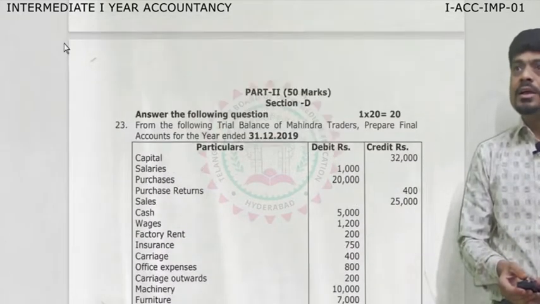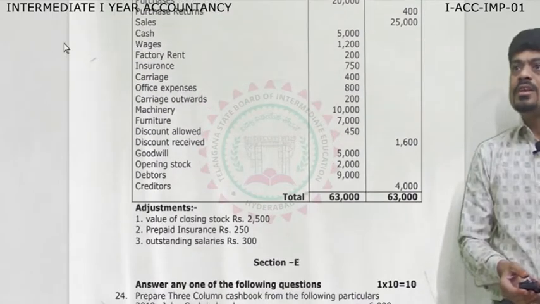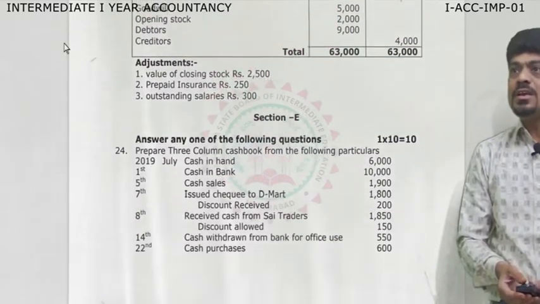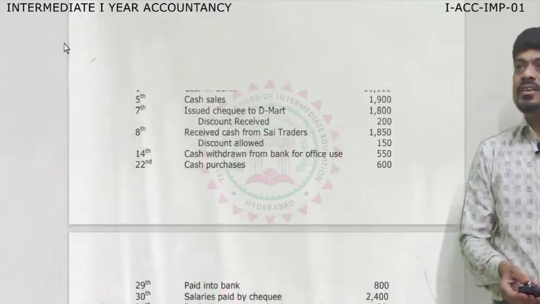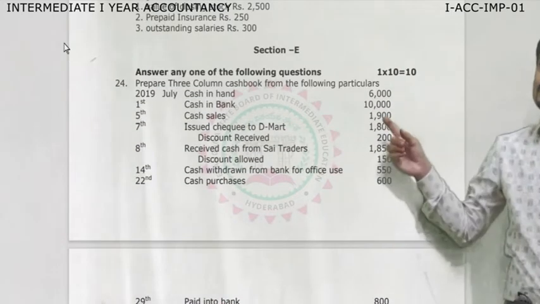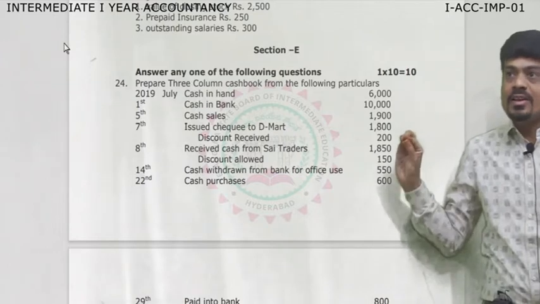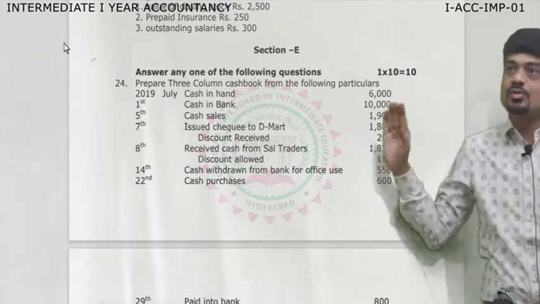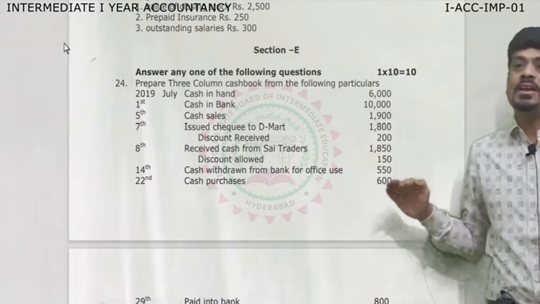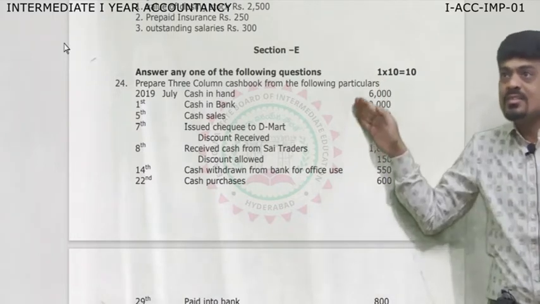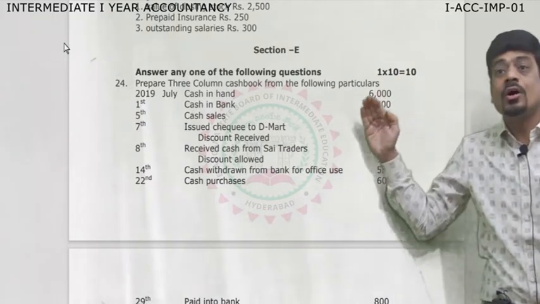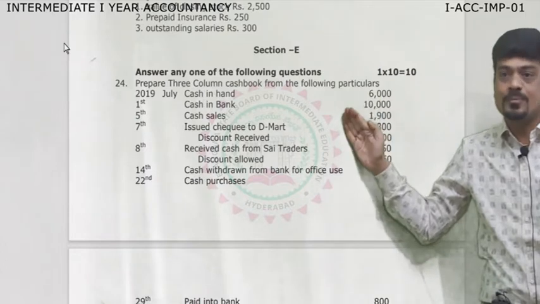Then, in Section E, you are going to attempt any one, for 10 marks. In this, you will be given 3 questions, that is question number 24, 25 and 26. Question number 24 is always a 3-column cash book.